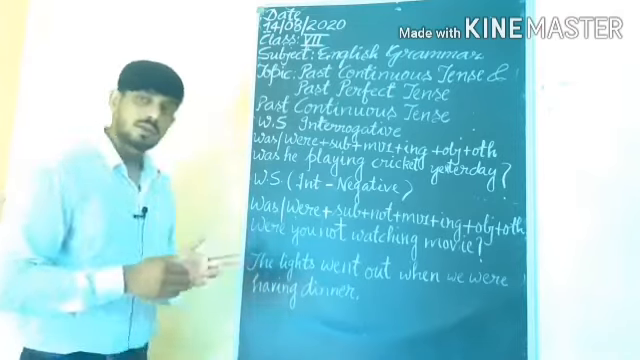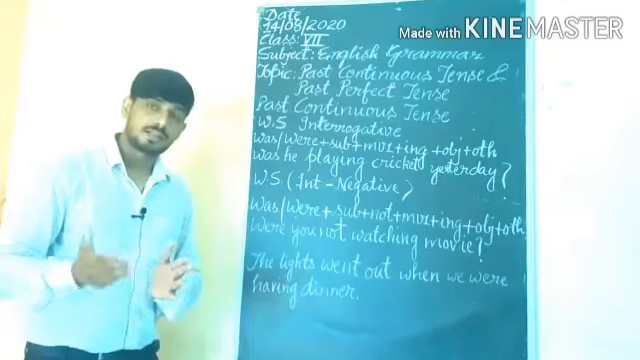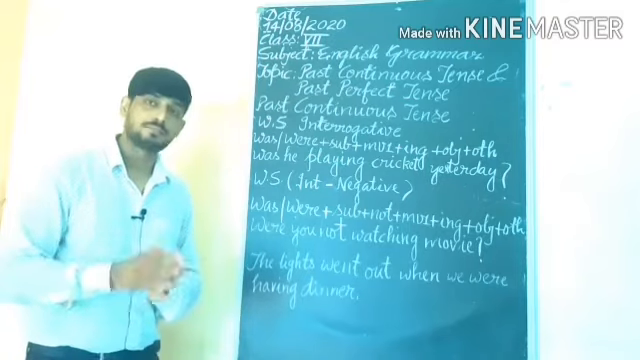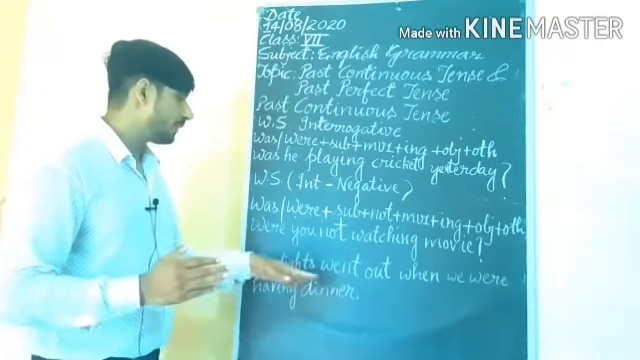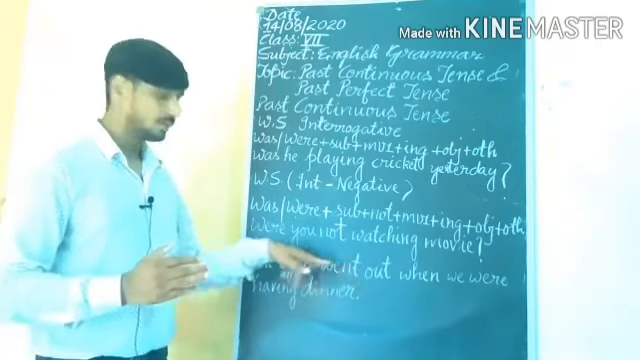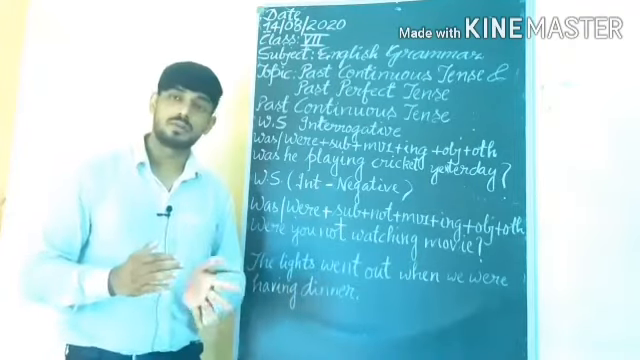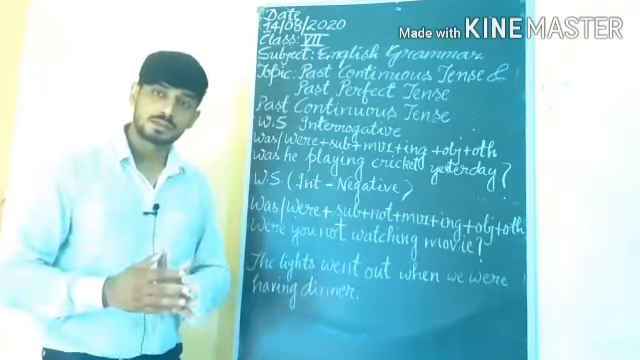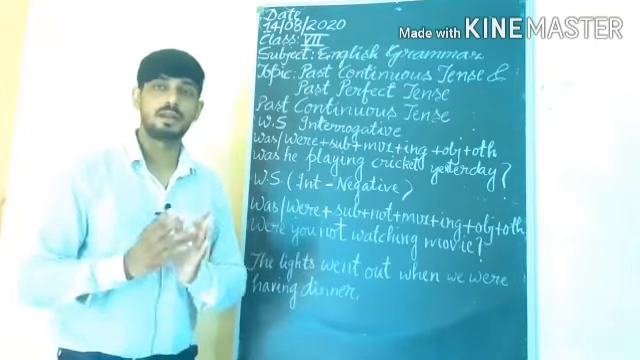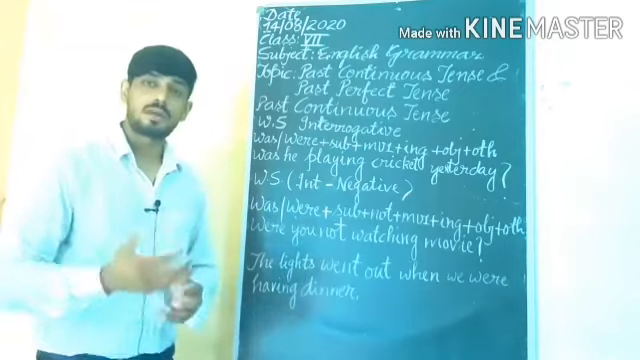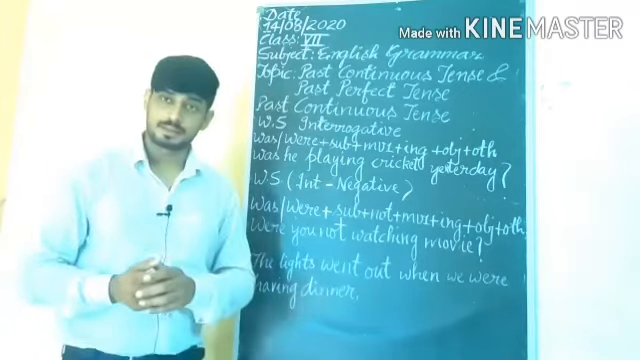Afterward, we use past continuous and simple past together. The lights went out, simple past, when we were having dinner. We can use past continuous and simple past tense in a combined way. Understand? Afterward, we will come to past perfect tense.